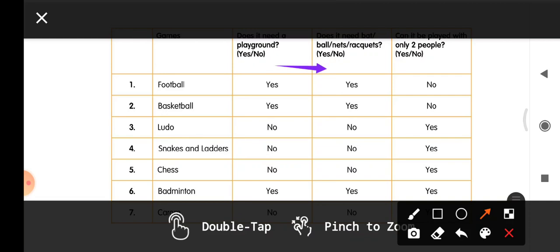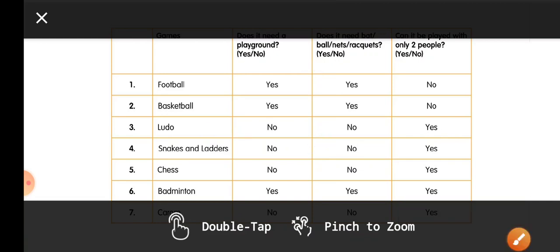Now let us come to the third game, that is Ludo. Ludo, does it need nets, rackets, balls? No. It doesn't need them. Now snakes and ladders, does it need balls, nets, rackets? No. Chess, does it need balls, nets, rackets? No. Badminton, yes, it needs. Why badminton? Because badminton needs rackets.